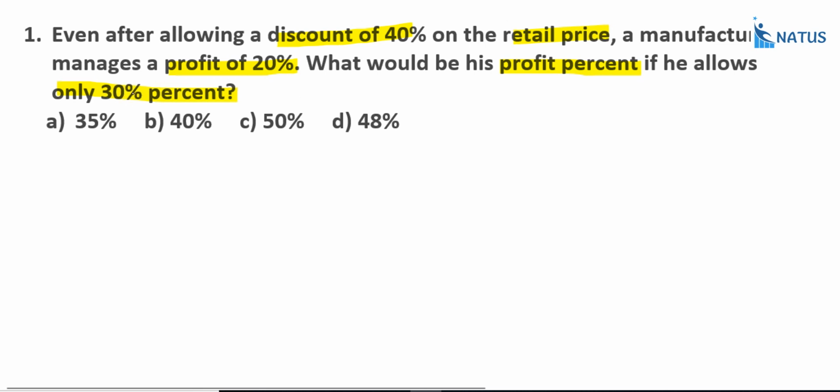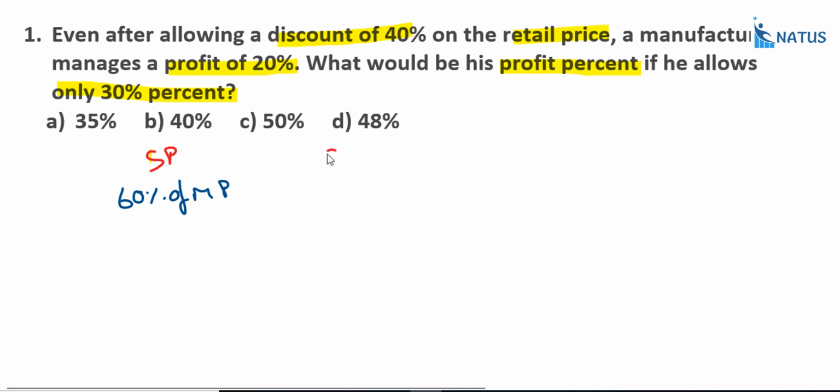That's what we require. See, suppose MRP is equal to 100, and what is the selling price? He gives a discount of 40%, that is equal to 60%, right? So here the selling price is equal to 60% of the market price.